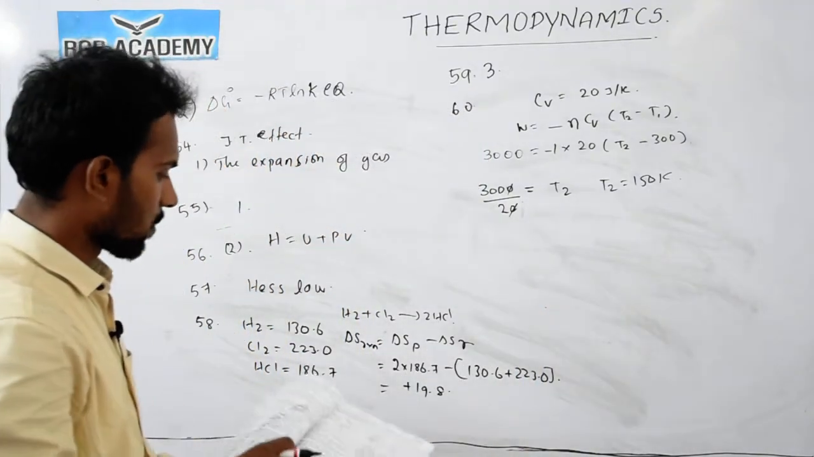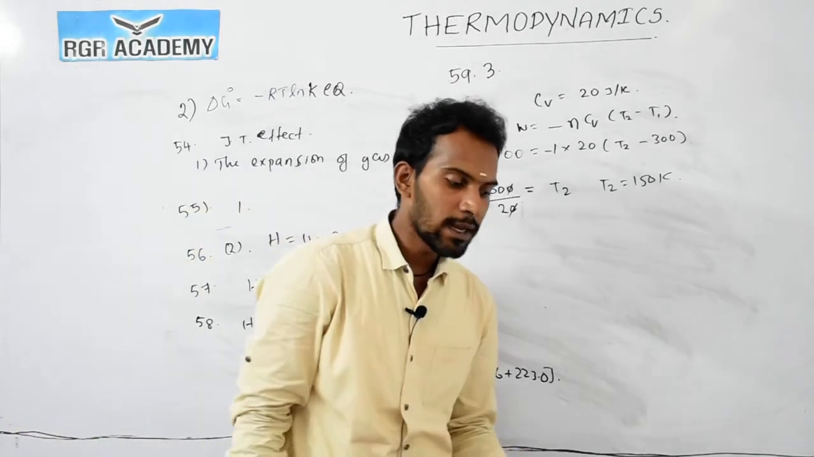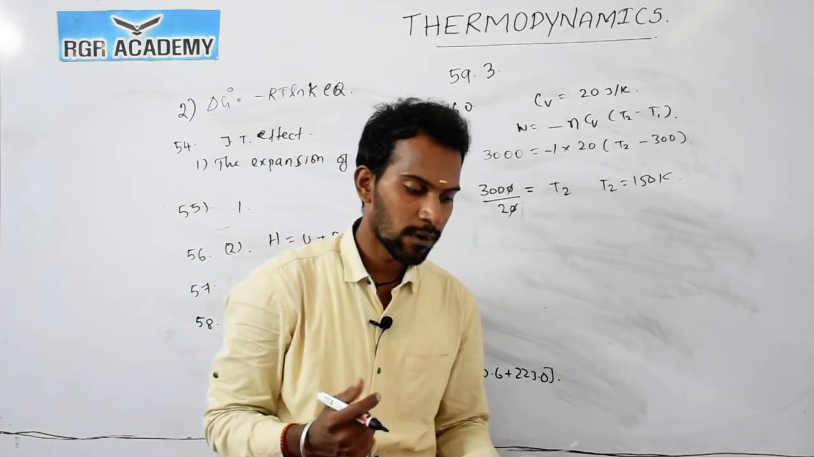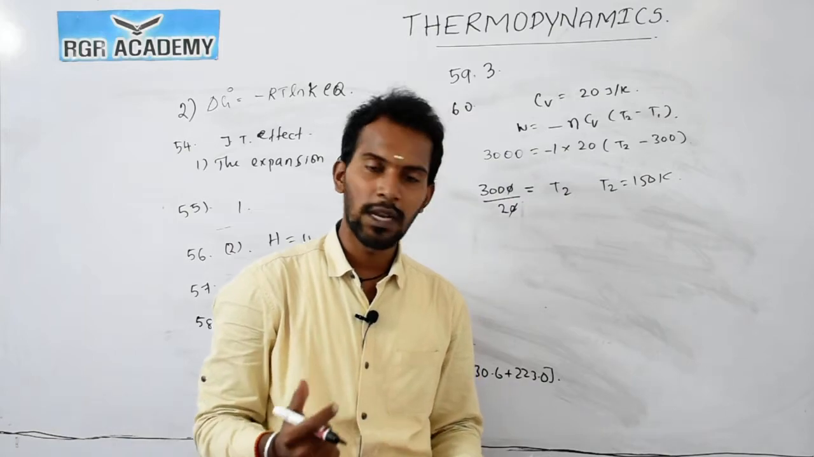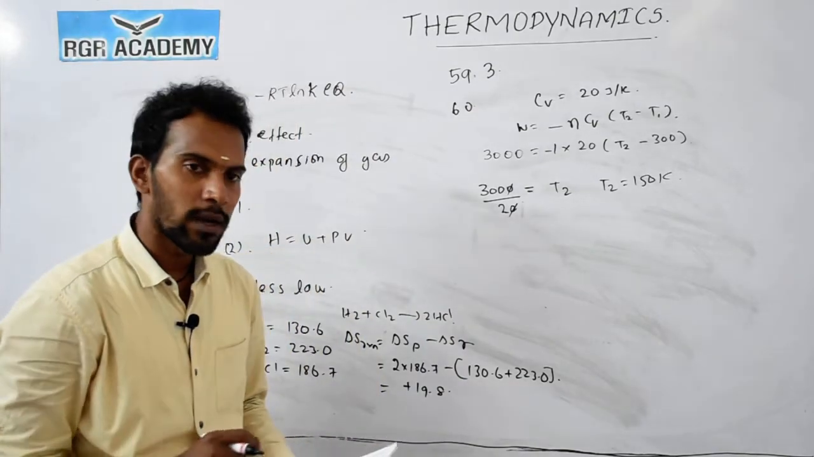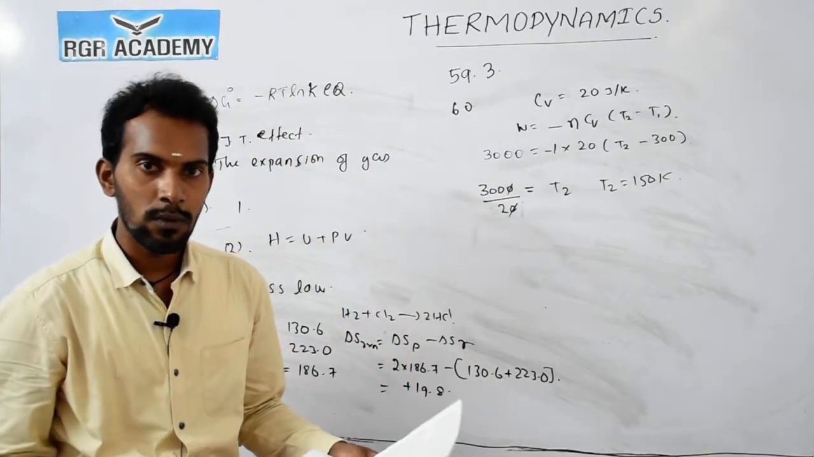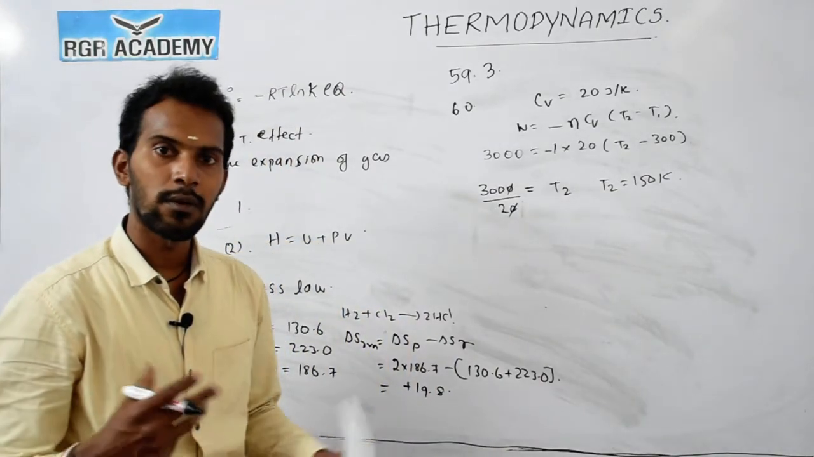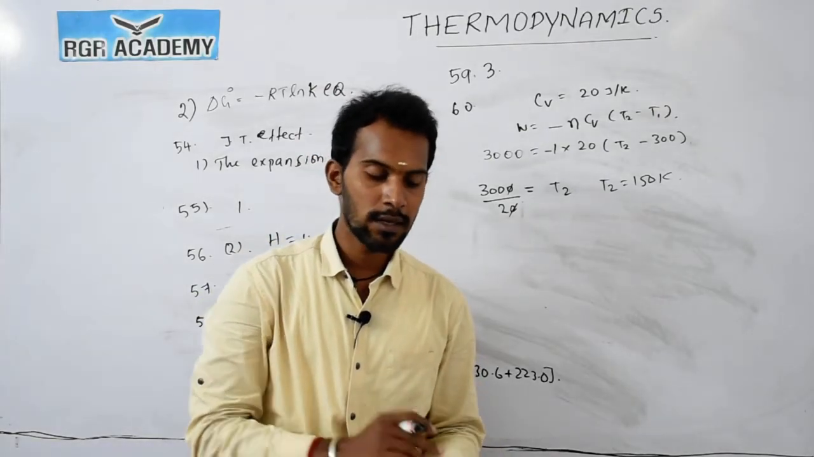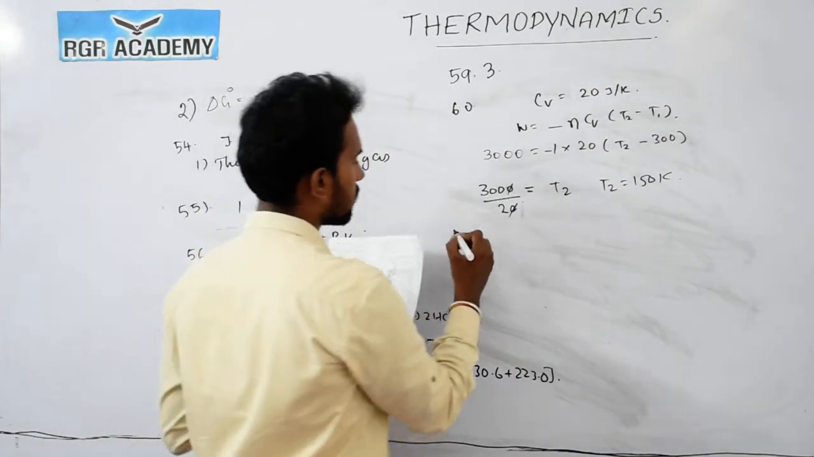Now question number 61. A heat engine absorbs Q1 at temperature T1 and Q2 at temperature T2. The work done by the engine does not violate the first law of thermodynamics. When the two heats are absorbed at two different temperatures, it violates the second law of thermodynamics. It doesn't violate the first law. So the answer is 1.